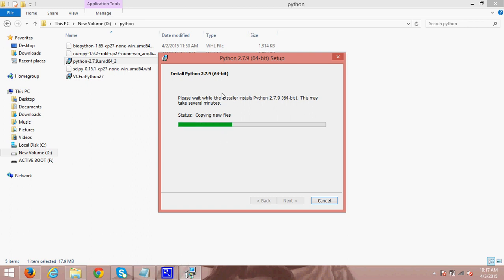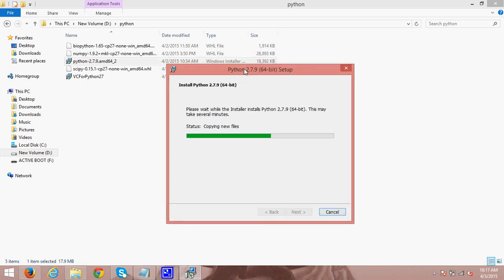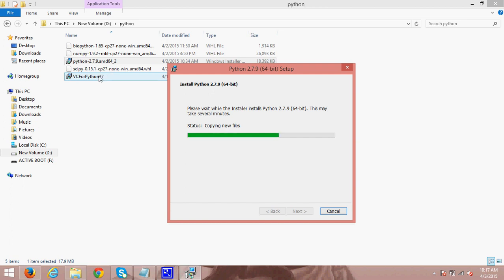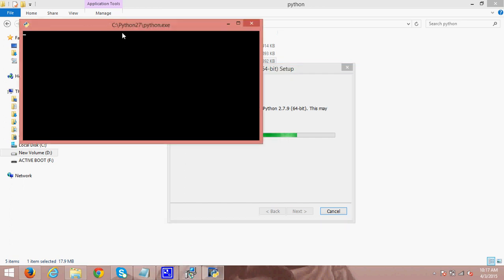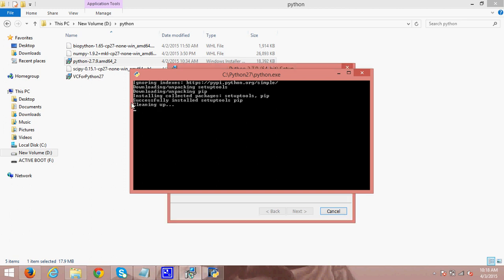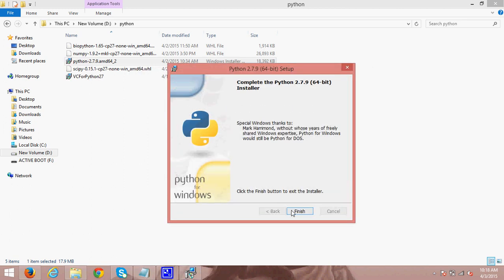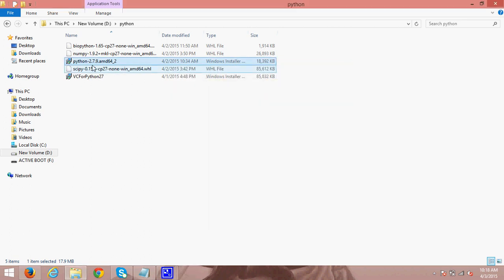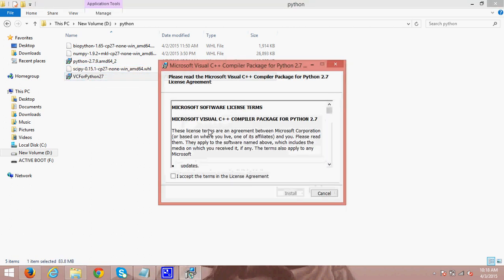Okay, it's installing. Once it is installed, you need to install VC for Python. It's showing that Python has been installed. Click on finish. Now install VC for Python. Accept the terms and conditions, and install.